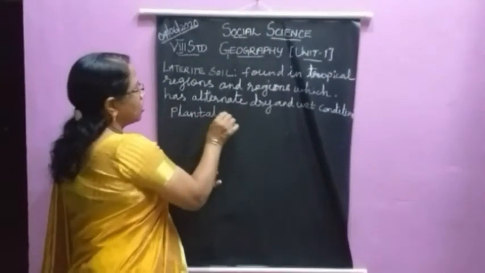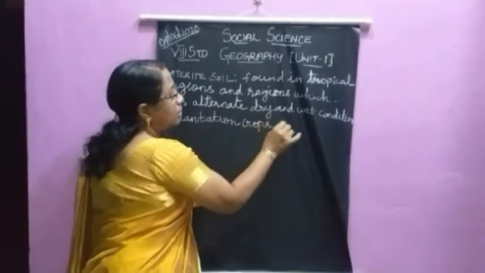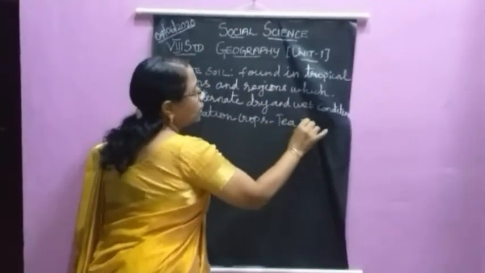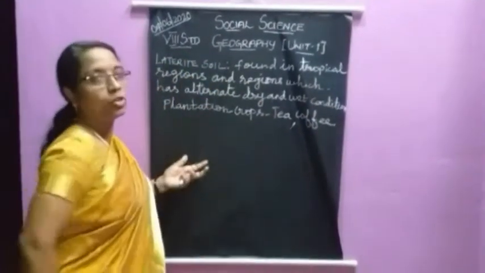Plantation crops are tea and coffee. Plantation crops like tea and coffee are cultivated in this laterite soil.